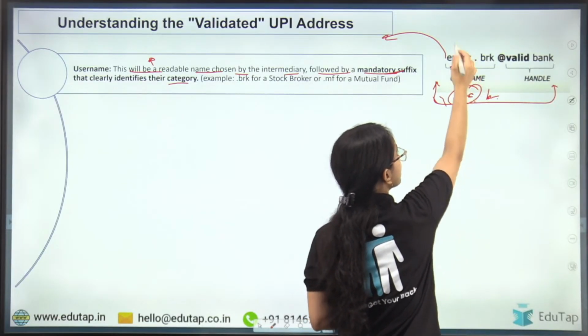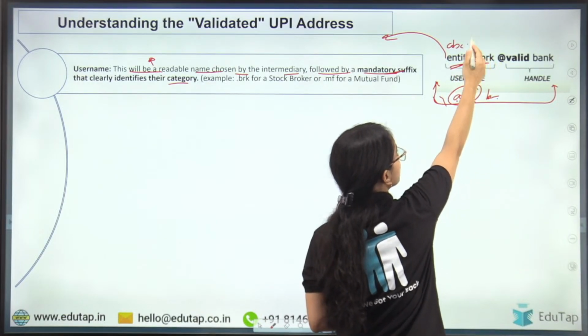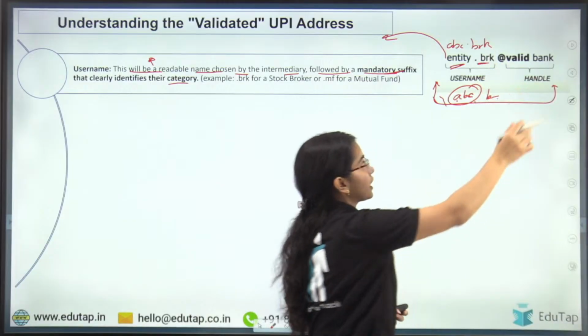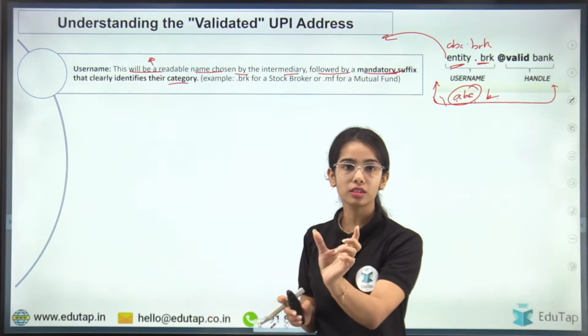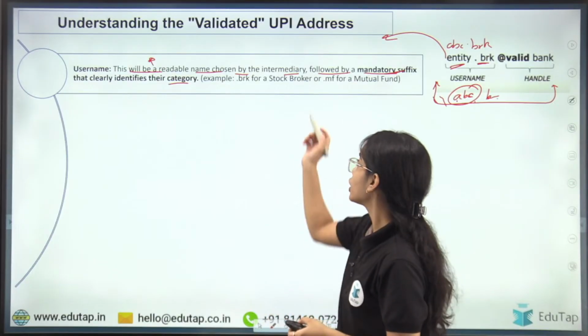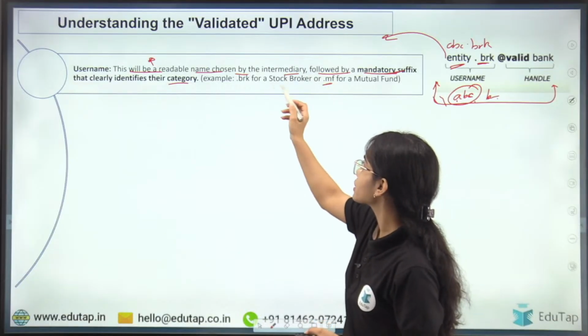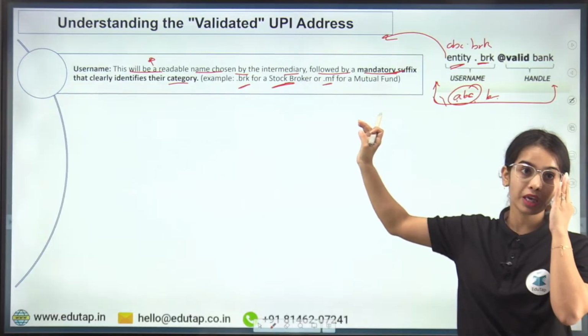So the entity is ABC dot broker. For the broker, the suffix is BRK. So the username is the entity name dot what it is working as. If it is working as a mutual fund, MF will be the suffix. If it is working as a broker, BRK will be the suffix: dot BRK or dot MF. So this is the idea.